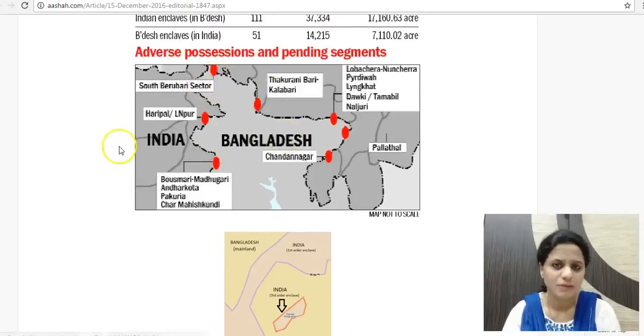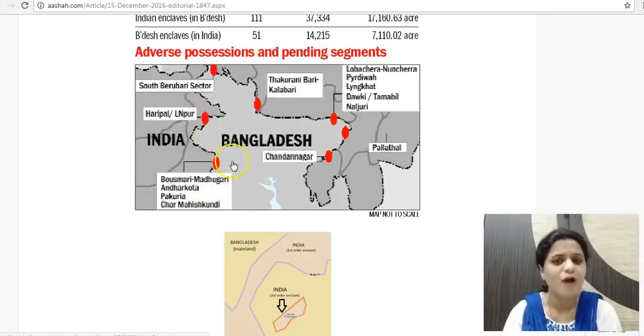So a land swap is required because these regions cannot have governance. These people were stateless. They did not have citizenship of India or Bangladesh, because if the region is surrounded on all sides by India and is Bangladeshi territory, then these people are not regarded by India as Indians, and Bangladesh also does not recognize them. So this was the status of the people living here for so long. Now this land swap agreement, called the land boundary agreement, LBA, has been finalized and the land swap is taking place. So this is an interesting thing.